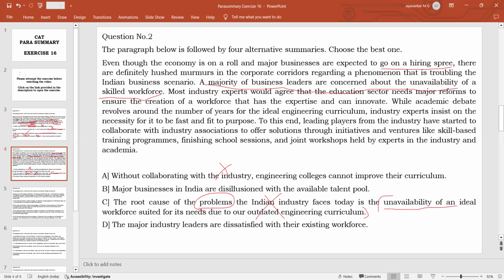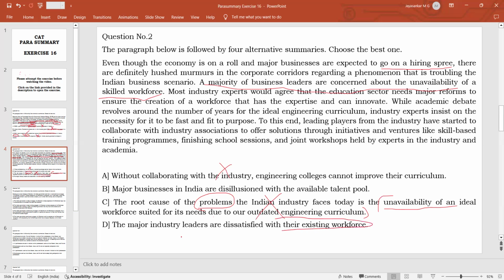That is why you need to read carefully and then come to an answer. Do not jump to any particular answer just because you understood the passage. Option D, the major industry leaders are dissatisfied with their existing workforce. Is it implied in the passage that the industry is not happy with whatever employees they have at present? They want to hire more employees because the economy is developing and there is a lot of demand. But the problem is that the people who are available for employment are not having the required skills.